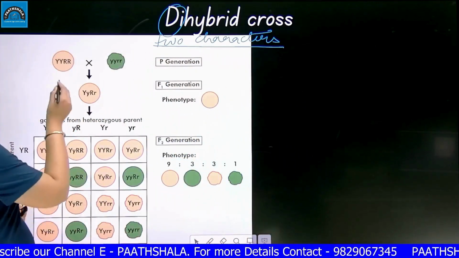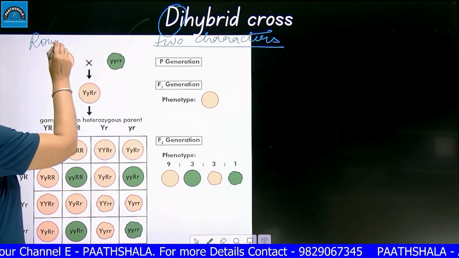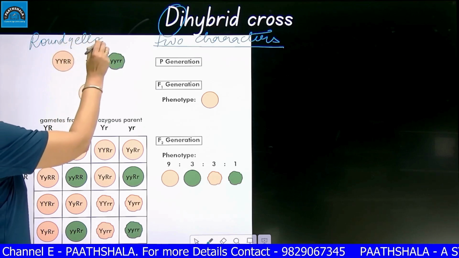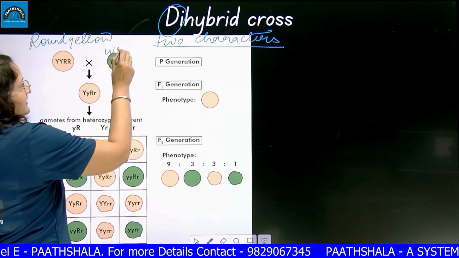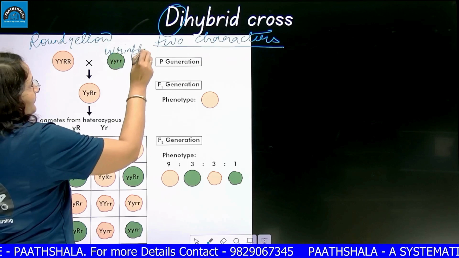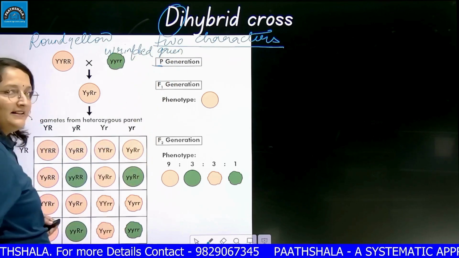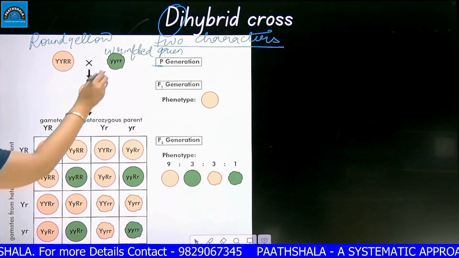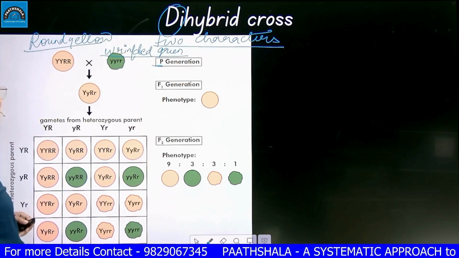Let's see. This is a seed which is round in shape and yellow in color. The other seed he selected was wrinkled in shape and green in color. So this was the parent generation. In the parent generation, the phenotype was round yellow, wrinkled green.